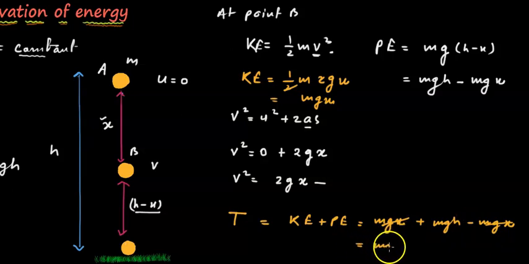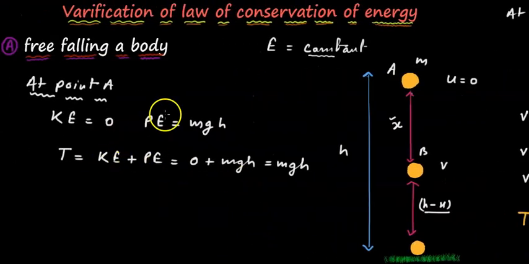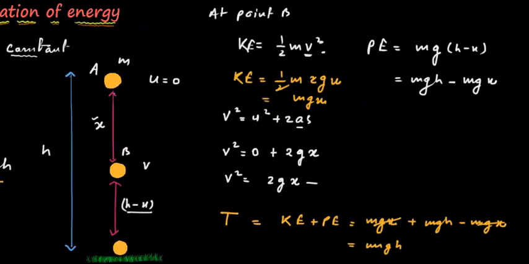Now the total energy is coming to mgh. Previously we have seen the total energy at point A was also mgh, and at point B it is also mgh. That means the total energy remains constant. Now we have to find it at point C, where the ball or the body is about to touch the ground.